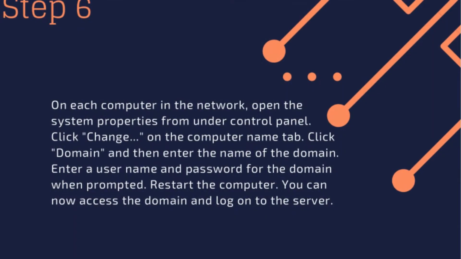Step 6. On each computer in the network, open the System Properties from under Control Panel. Click Change on the Computer Name tab. Click Domain and then enter the name of the domain. Enter a username and password for the domain when permitted. Restart the computer. You can now access the domain and log on to the server.